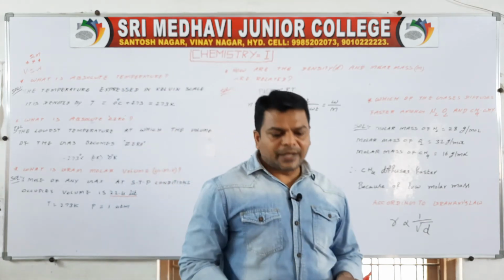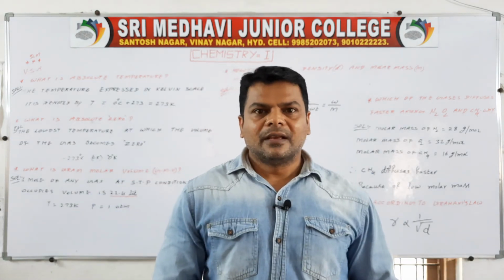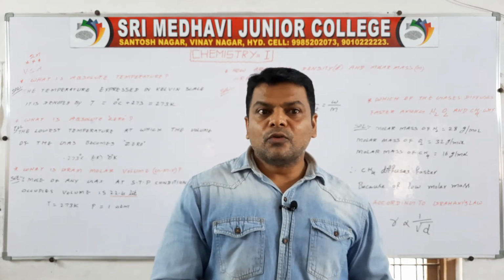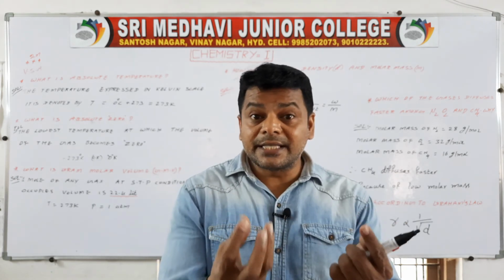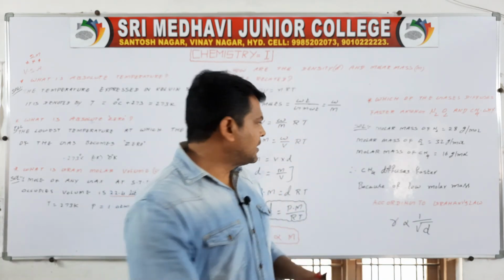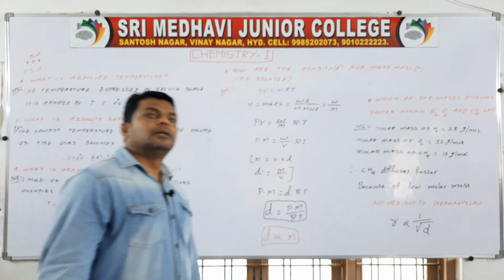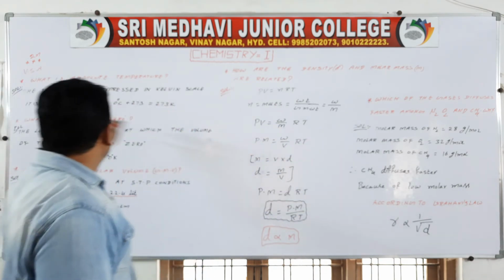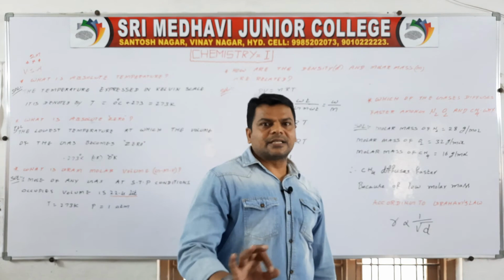Means if you keep a running race between a fat person and a thin person, who completes the race first? The thin person. Why? Because his weight is low, so he moves faster than the fat person. Like this. So according to Graham's law, R is inversely proportional to 1 by root d. This is nothing but a very short answer. All these very short answers, 1, 2, 3, 4, 5, are very important.